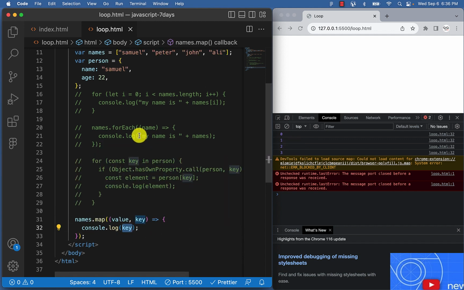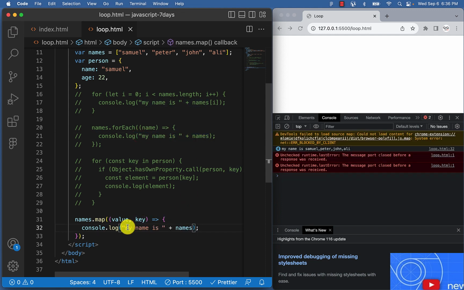Even if we copy the same thing here, say my name is John. So we've looped through this using map instead of using what? The for loop. The same thing the for loop gives us, we'll use this to do it. This same thing can be done using for loop, can be done using for each loop, can also be done using map, right? Same thing, same results, three different ways.